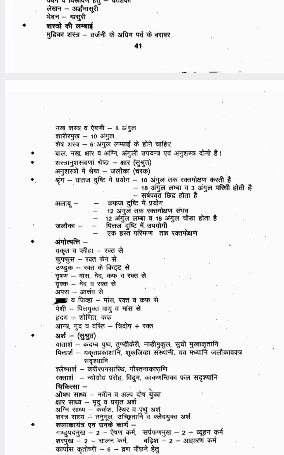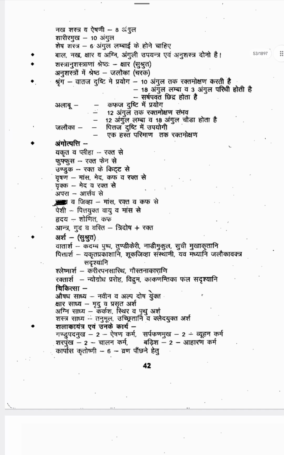Then Antra, Guda, Basti will be formed from the Tridosha mixed with the Rekta. Antra, Guda, Basti are all formed from Tridosha plus Rekta. So this Anga Utpatti is very, very important. Usually Vrikka, Hridaya, Yakrit and Pliha, in most of the question papers you can see questions on where they originate.